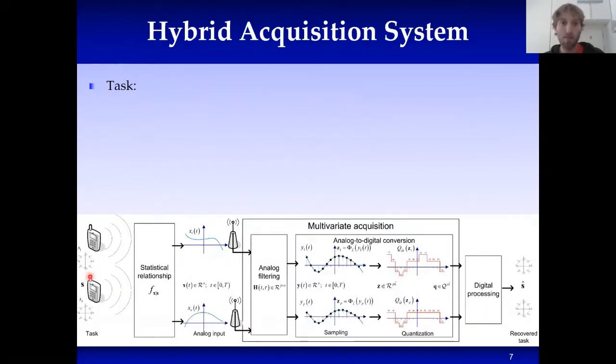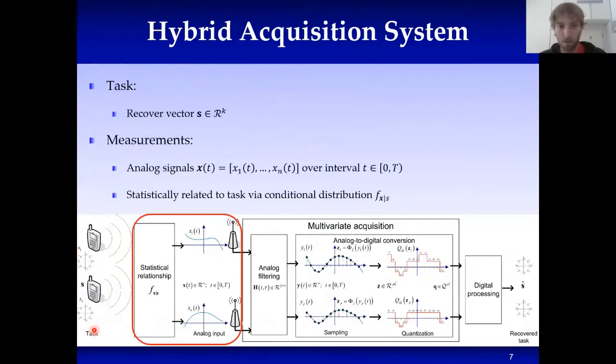Now, this complex figure down below here is the system we are considering. It first consists of a task, which is a vector which we are interested in, which we want to recover. For example, in communication, it can be the symbols which were transmitted. What we are observing are a set of analog signals, x1 to xn of t, observed over this finite time 0 to T, and they are statistically related to the task via some conditional distribution measure f of x given s.